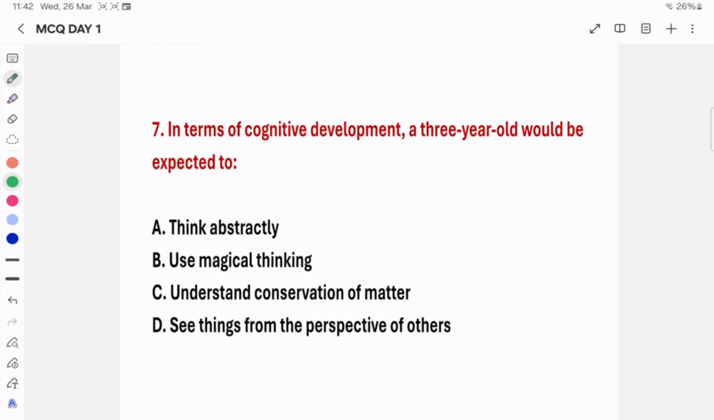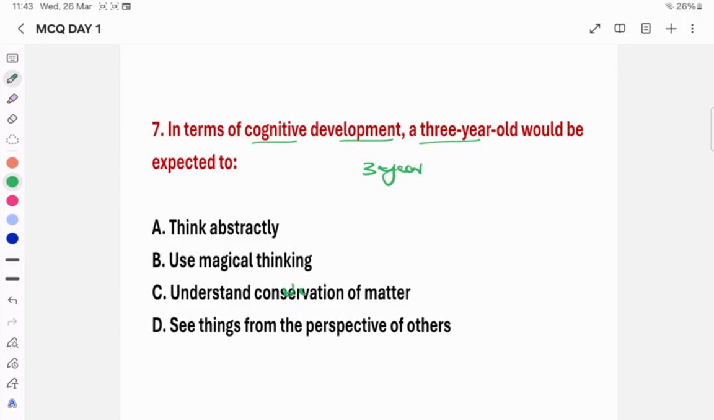Question number 7. In terms of cognitive development, a 3-year-old would be expected to do what? This question is related to cognitive development, for a 3-year-old. Option A is think abstractly. Option B is use magical thinking. Option C is understand conservation of matter. Option D is see things from the perspective of others.